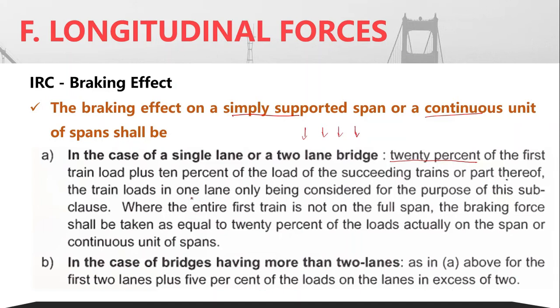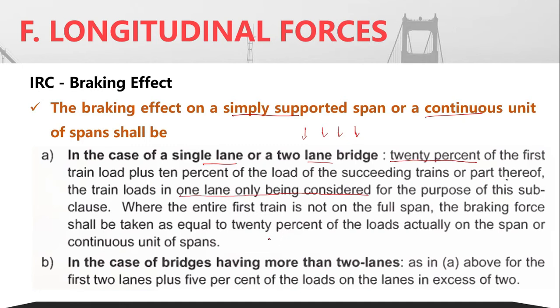And one thing you have to remember is that the train load in only one lane is being considered for the purpose of this clause. So as such, the train load is acting on only one lane. It is for a single lane or a two lane bridge. So 20% of the first train load plus the corresponding 10% of the remaining train loads, that is acting only on one of the lanes.